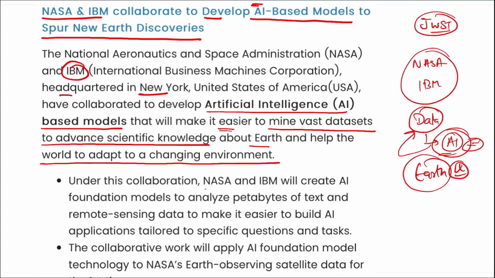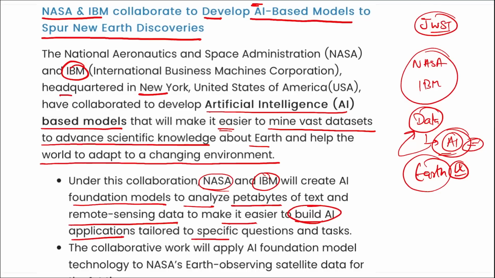Then in China the rivers dried up. In Pakistan you saw heavy flooding. In India also you saw high solar heat, due to which you were able to see high temperatures. So all these factors are resulting in climate change, and to adapt to the changing environment we need artificial intelligence guidance here. Under this collaboration, NASA and IBM will create an AI foundation model to analyze petabytes of text and remote sensing data to make it easier to build artificial intelligence applications tailored to specific questions and tasks.